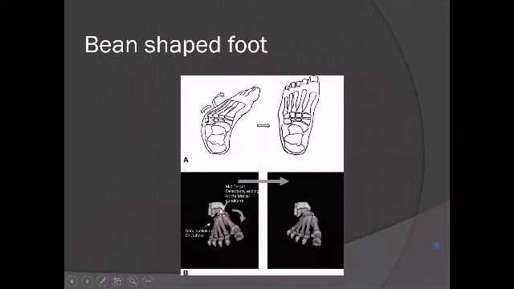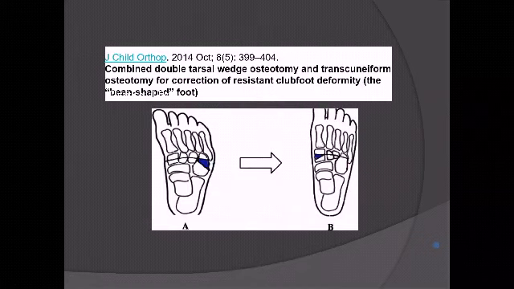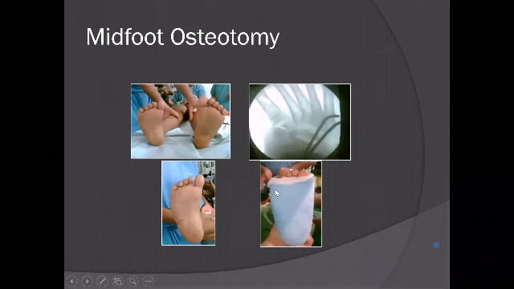Okay, so this is the classical bean-shaped foot where you will do a cuboid closing wedge with a trans-tarsal osteotomy and bring it out and translocate it to get a well-corrected foot. So this is what is described in the paper by Arjun Mahadev. You do a lateral closing wedge, but at the apex you cut across the tarsal bones and then you translate it so that you get a good correction. So this is the midfoot translational osteotomy. You can see going through the tarsal bones, and the bean-shaped foot with midfoot adductus can be converted to a straight lateral border. Okay, that is for midfoot adduction.